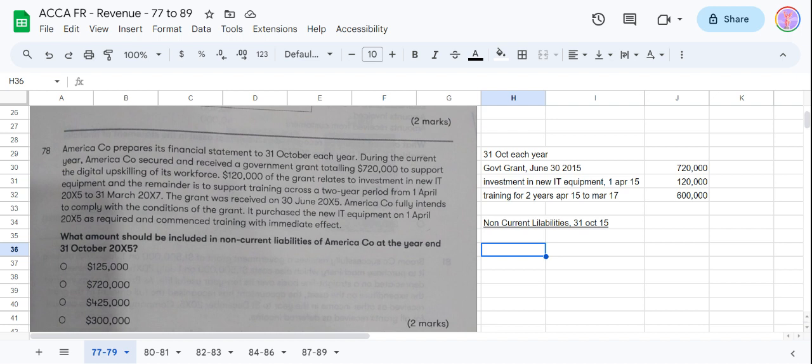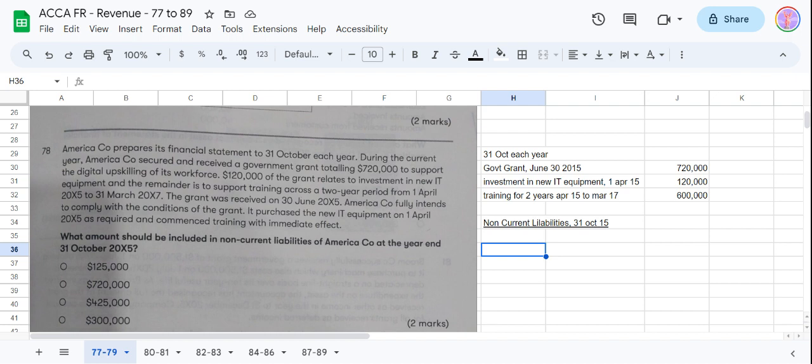The period end is October 15. So how many months? This 120 will not be in a liability. They have bought this equipment, received the grant, it is gone. Out of this 600,000, from April, May, June, July, August, September, October, there are 7 months.